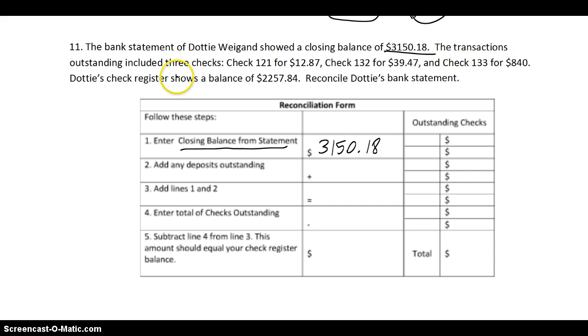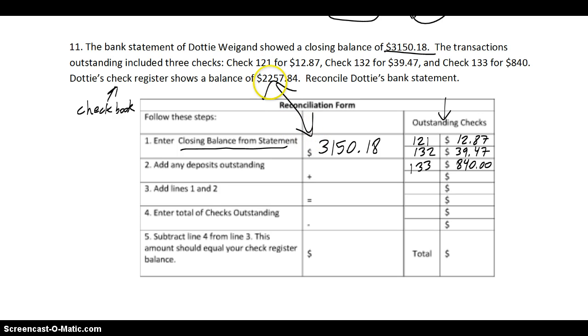The transactions outstanding included 3 checks. Check 121. Well, these go over here in the outstanding checks column. 121 for $12.87. Check 132 for $39.47. And check 133 for $840. Okay. It says her check register balance. That's what's in her checkbook. Remember, we all hopefully keep a checkbook that keeps a log, a running total of how much we're spending. So her check register shows a balance of $22.57.84.